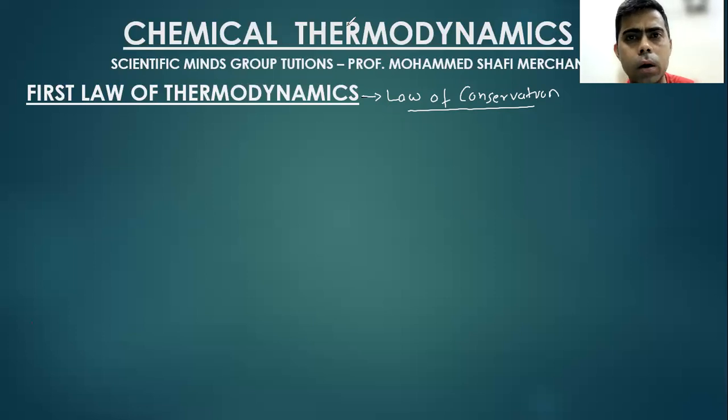अगर आप हीट और वर्क अप्लाई करोगे, इंटरनल एनर्जी चेंज हो जाएगी and you get a new value of internal energy, but we cannot calculate the exact value of internal energy, therefore we find the change in internal energy. So that comes to the first law of thermodynamics का mathematical equation. So we'll derive it now, the mathematical equation of the first law of thermodynamics. और उसमें एक चीज समझना बहुत जरूरी है कि internal energy और work and heat are interrelated. For example, I'll give you an example in this.